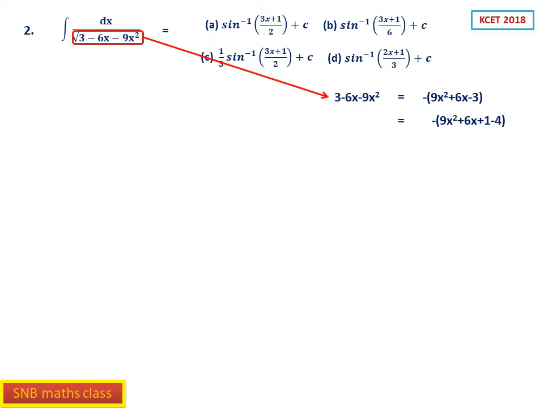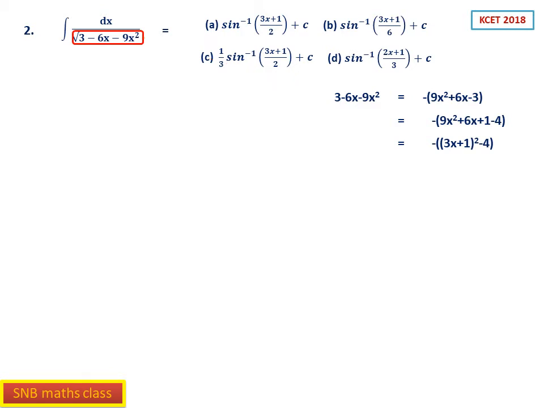Now this you have to make a perfect square. So this is the trick. Minus 9 inside the bracket, 9x square plus 6x. See, minus 3 I am writing as plus 1 minus 4, and this is for the purpose of making it a perfect square. See, this we can write, you can check, it is 3x plus 1 the whole square. 9x square plus 6x plus 1 is nothing but 3x plus 1 the whole square.